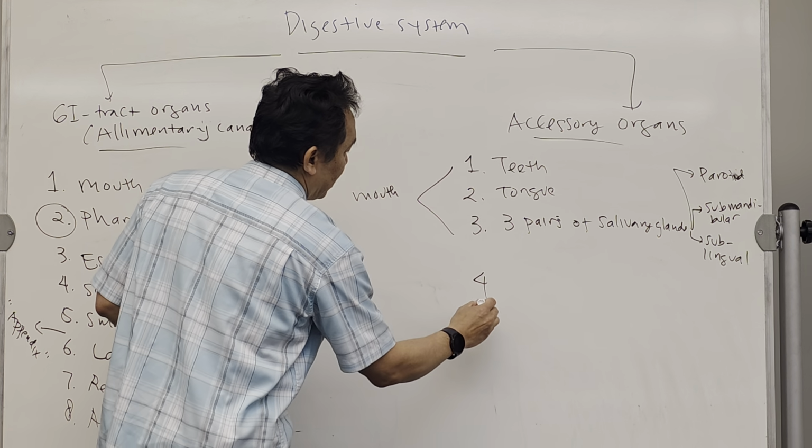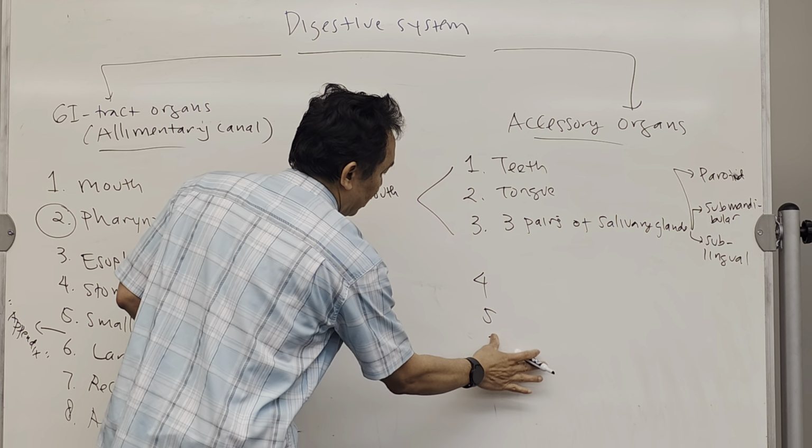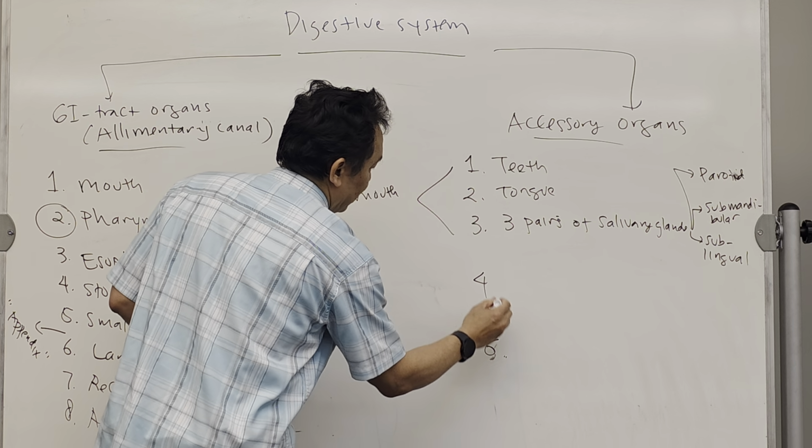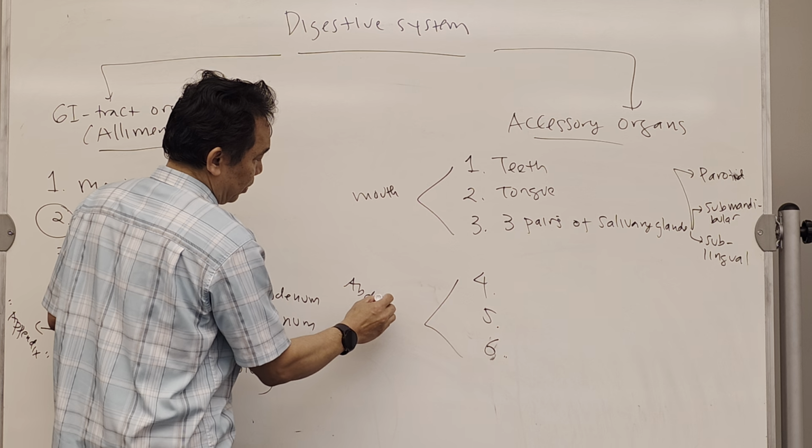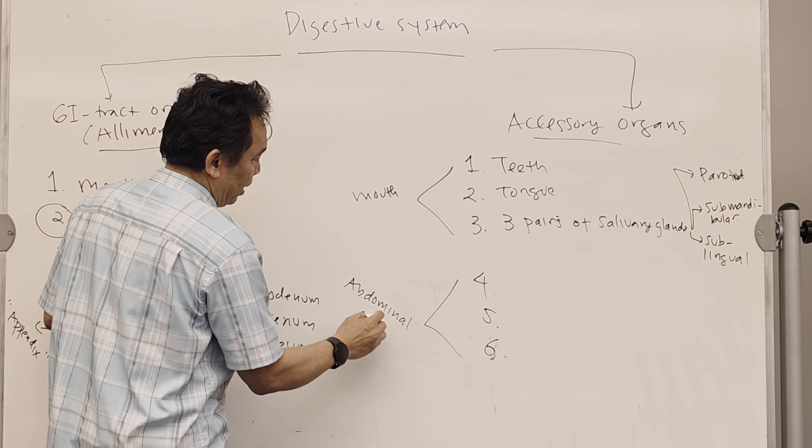And then the other 3 accessory organs are located in the abdominal cavity.